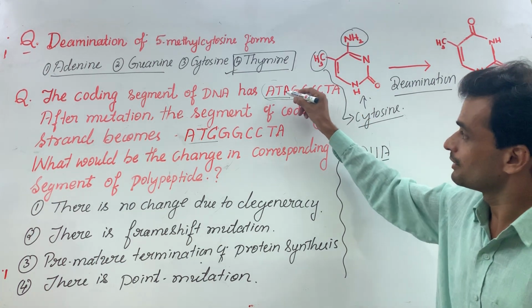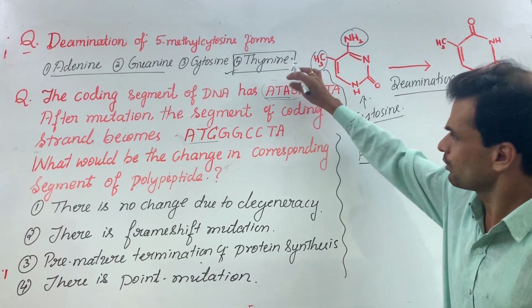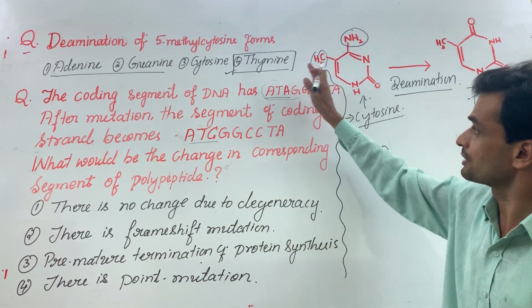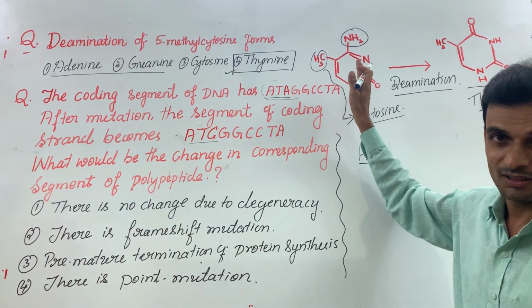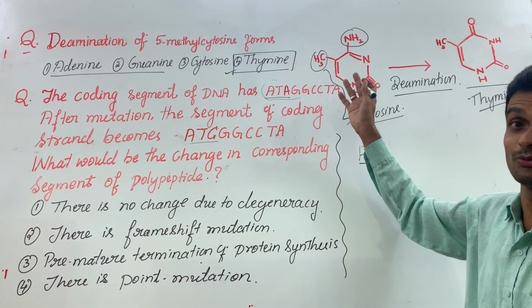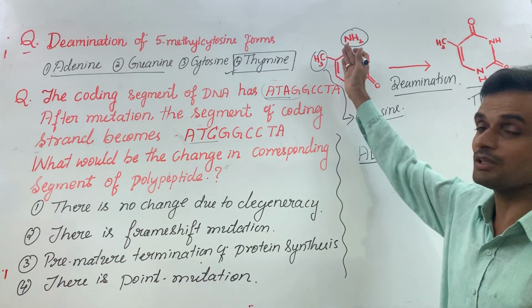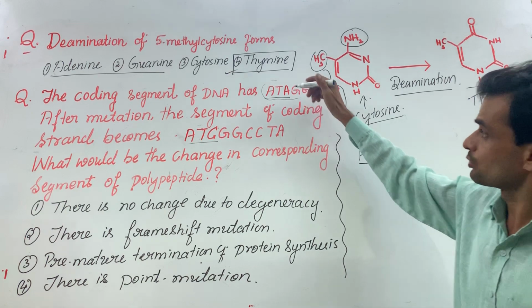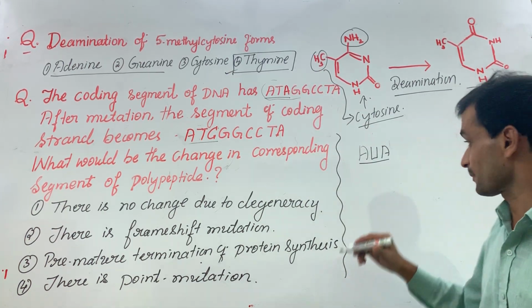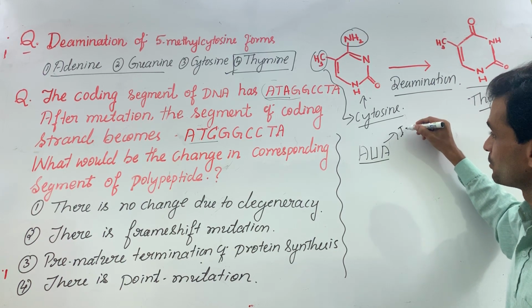We shall focus only on this part because we are trying to focus on mutation. We are not interested in looking at all other triplets, because if you just check the genetic code dictionary, you will come to know which codon codes for which amino acid. We'll focus only on this. AUA codes for isoleucine.